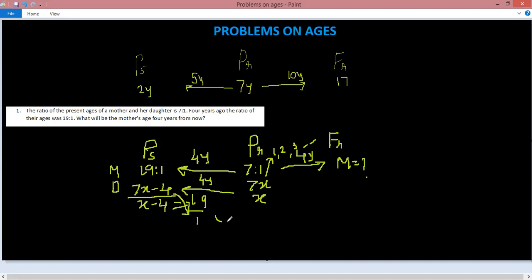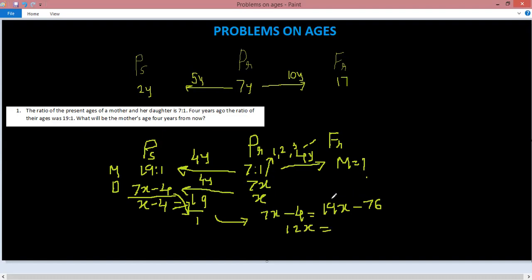Now let us cross multiply. So 19 should be multiplied with x minus 4. So directly let me write this as 19x minus 19 into 4, which is 76, equals 7x minus 4. Now 19x minus 7x would be 12x.